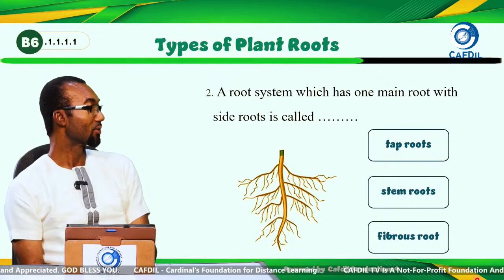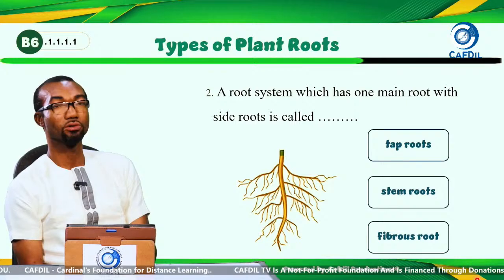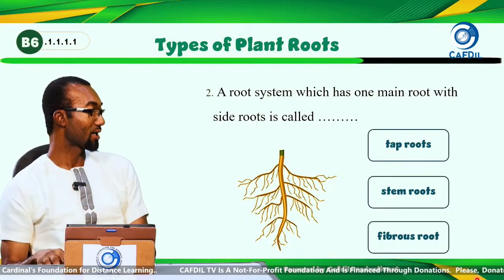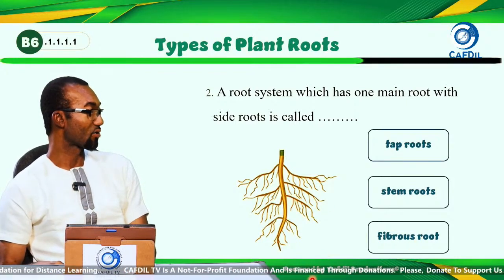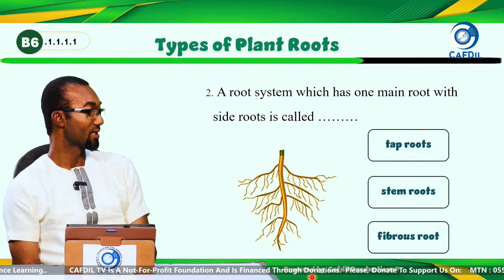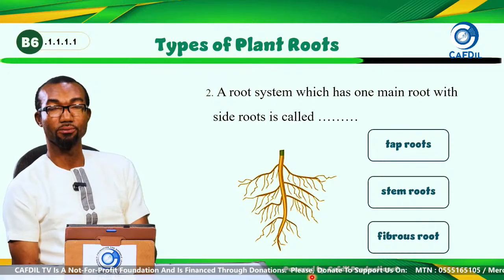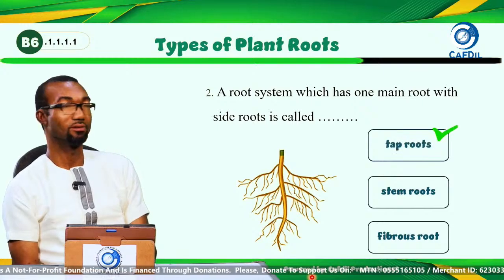A root system which has one main root with side roots, as you see on the screen, is called what? Tap roots, stem root, fibrous root. Tap roots, good.